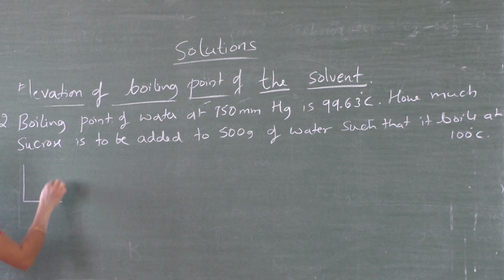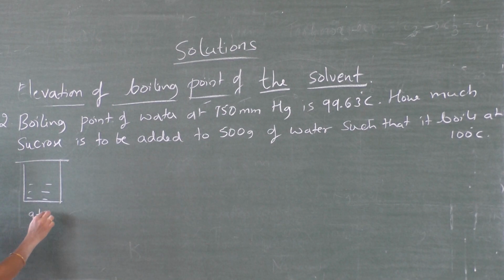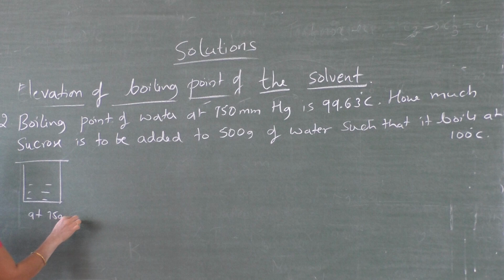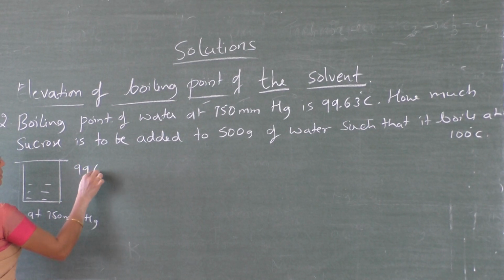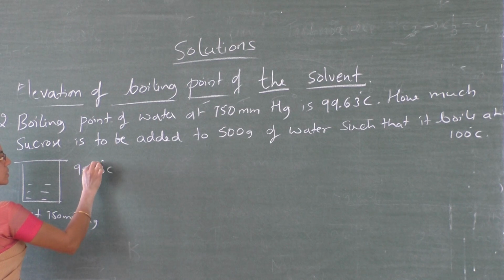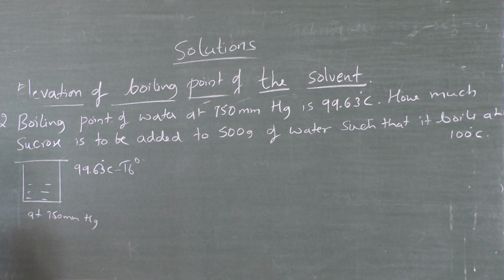Now the boiling point of water at 750 millimeter of mercury is 99.63 degrees Celsius. So this is the boiling point of water, or TB naught.